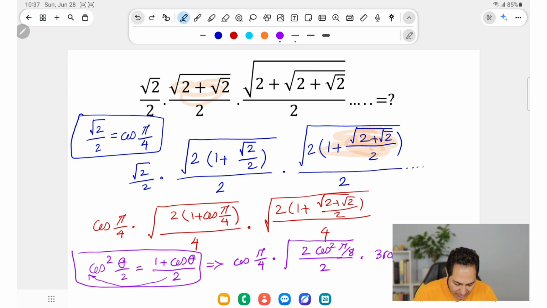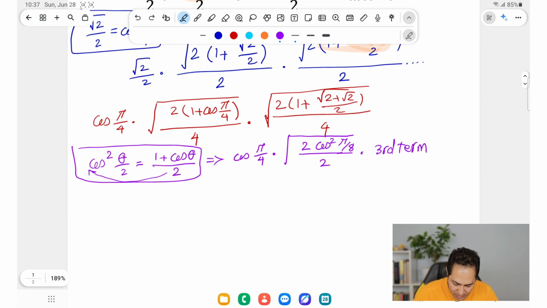Okay, so let's scroll up and scroll down. Yeah, so cosine of pi over 4, the 2 and 2 cancel each other out. Cosine squared of pi over 8 is going to turn out to be cosine of pi over 8.